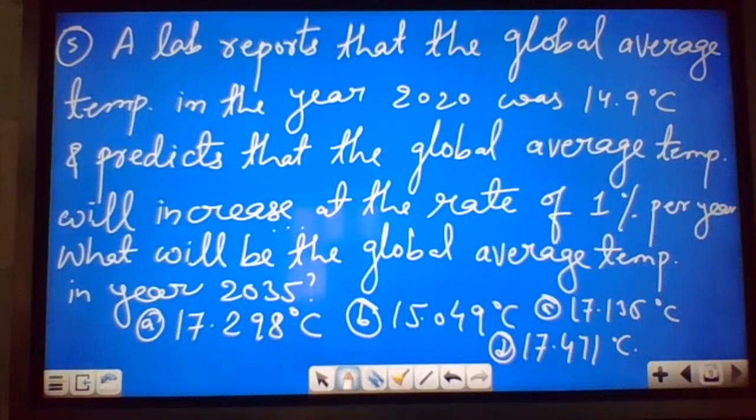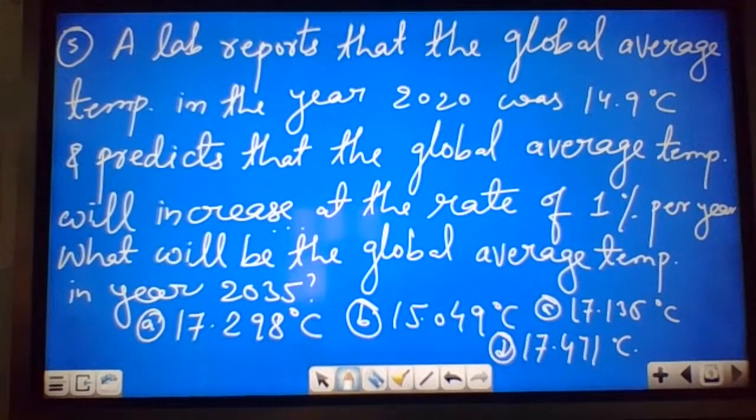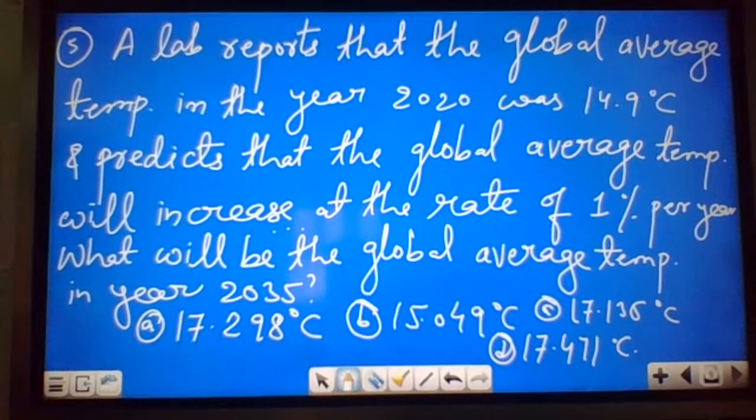I will explain. A lab reports that the global average temperature in the year 2020 was 14.9 degrees Celsius and predicts that it will increase at the rate of 1% per year. Then what will be the global average temperature in the year 2035?